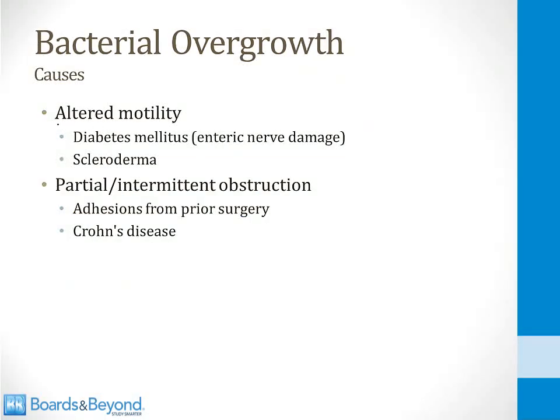Bacterial overgrowth can occur when there's altered motility of the small intestine. This can be seen in diabetes when there's enteric nerve damage from the blood sugar. This is also sometimes seen as a complication of scleroderma.